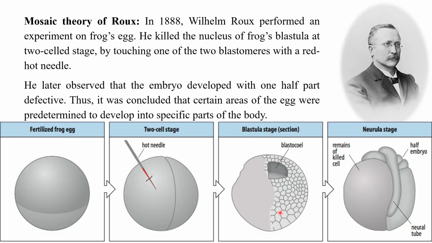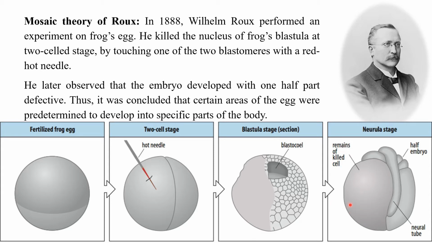He later observed that the embryo developed with one half defective. Thus it was concluded that certain areas of the egg were predetermined to develop into specific parts of the body. See here, only one part of the body which was unaffected developed completely. The other remains as such.